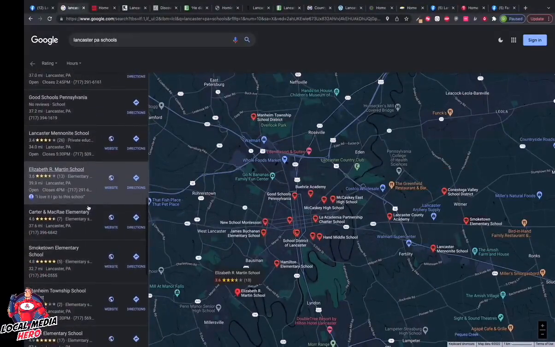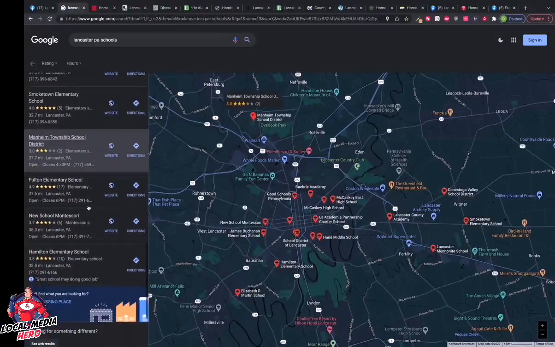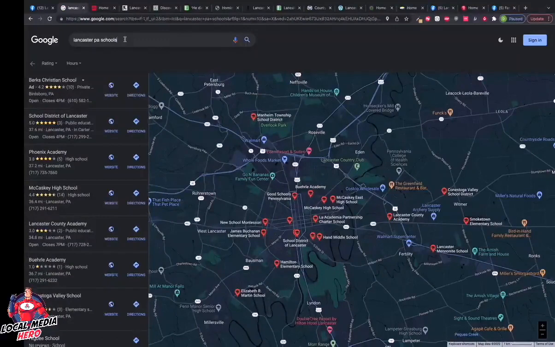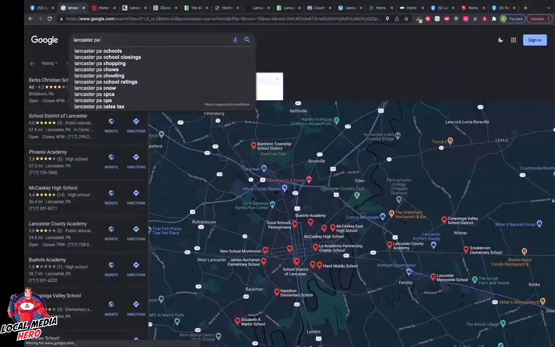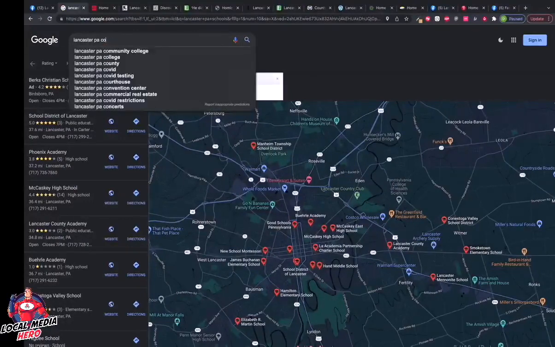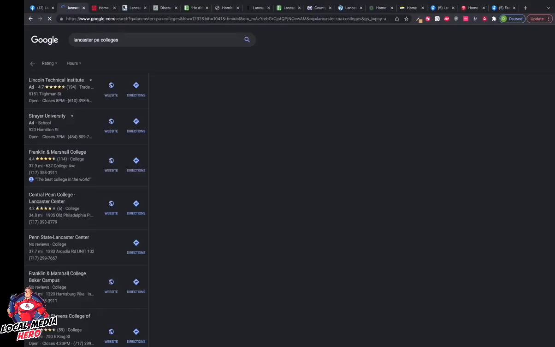You can probably go through and find a couple of colleges as well that might be in and around this area. So Lancaster, PA, we'll just type in colleges, right? Colleges. I think Millersville University might be out that way as well.